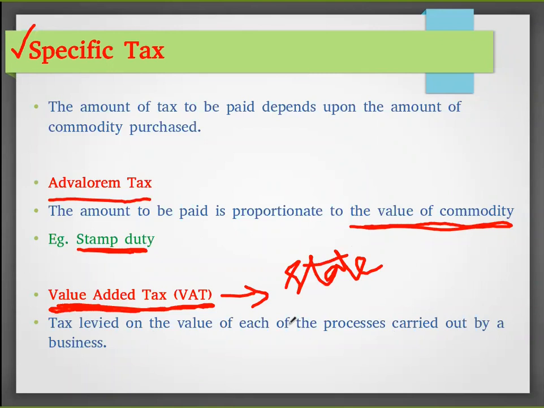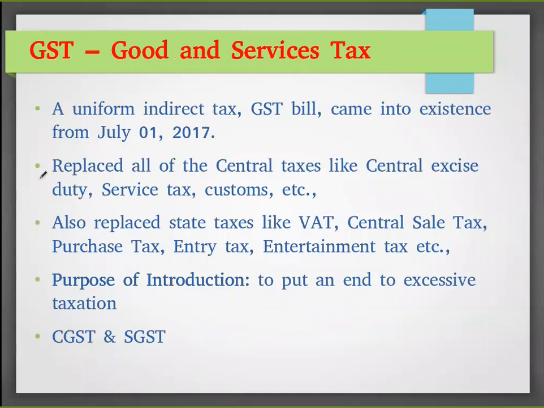For example, if someone is making lemon pickle, he has to pay value added tax, because he purchases lemon and other commodities and adds value. In each process he has to pay that tax to the state government. So this all gets replaced.